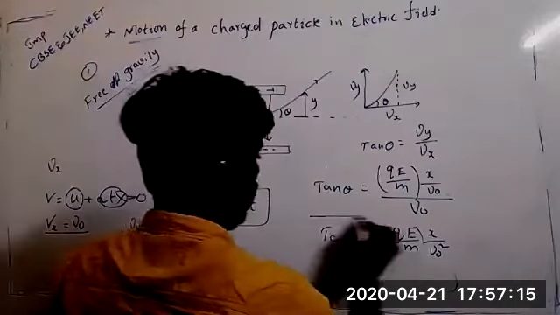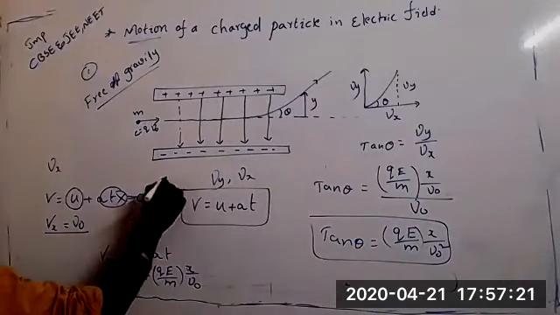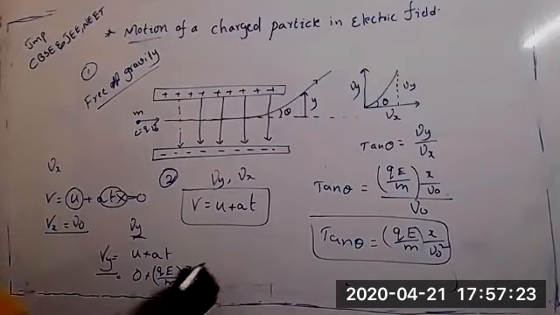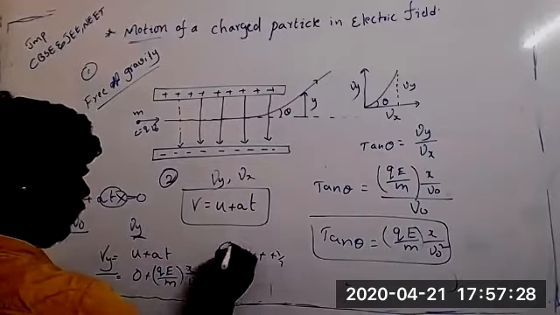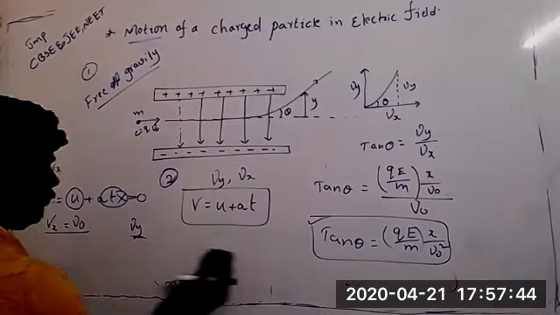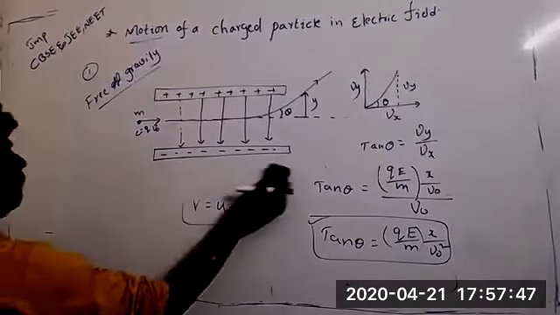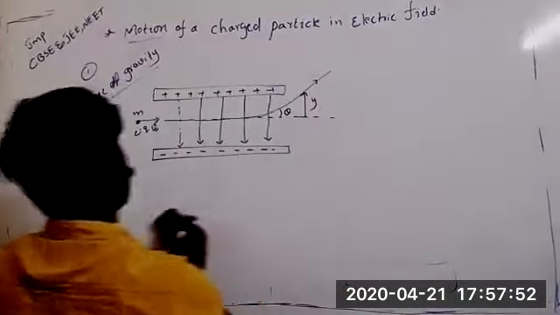See, whatever now I found is the angle. Second question. From here onward, second question. For the first question we solved, now y is equal to ut plus half at square. That is the distance. So first question, this is second question. Now whatever question I'm going to write, you should try to solve. Very easy question. Question number 2.